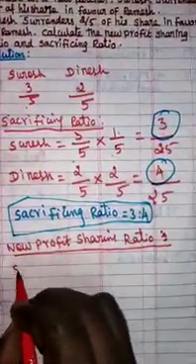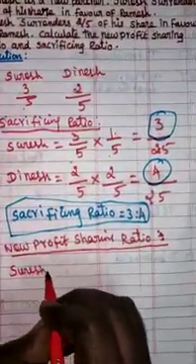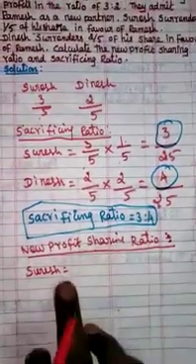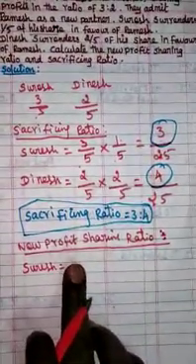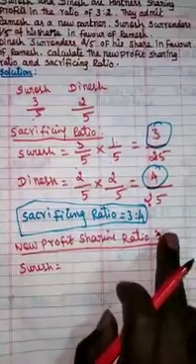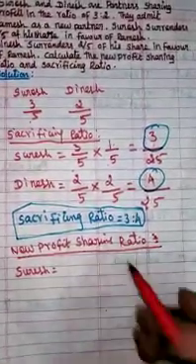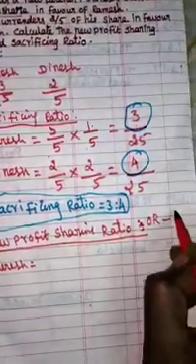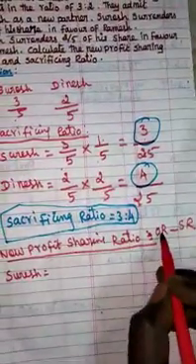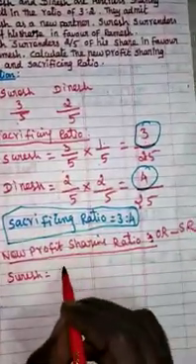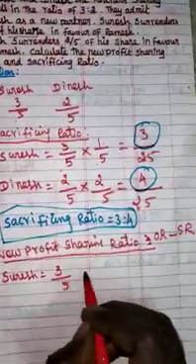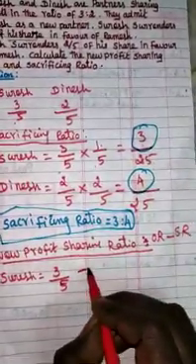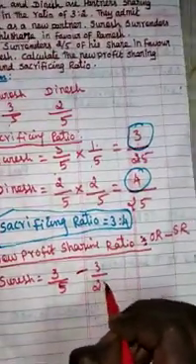So Suresh's new profit sharing ratio is equal to old ratio minus sacrificed ratio. Now the old ratio of Suresh we know is 3 by 5. How much did he sacrifice? 3 by 25. So minus 3 by 25.